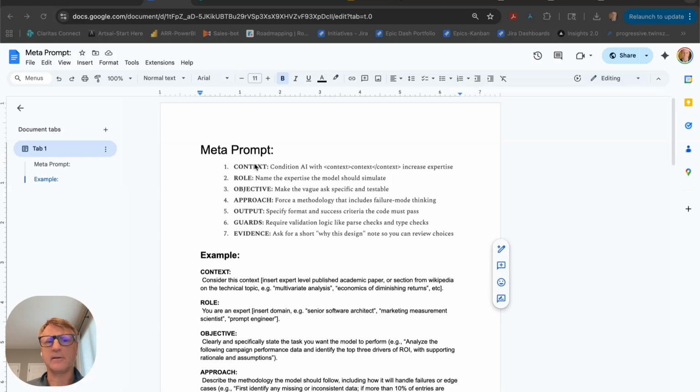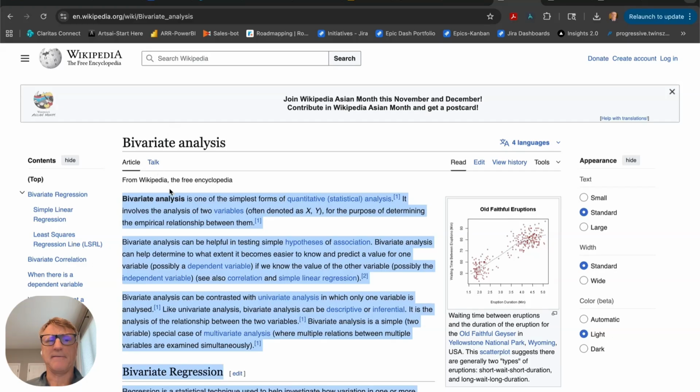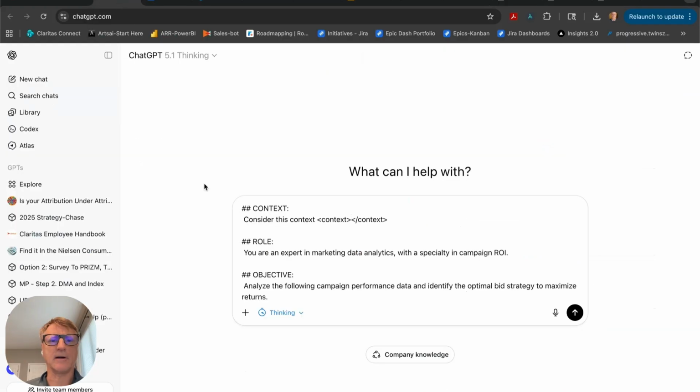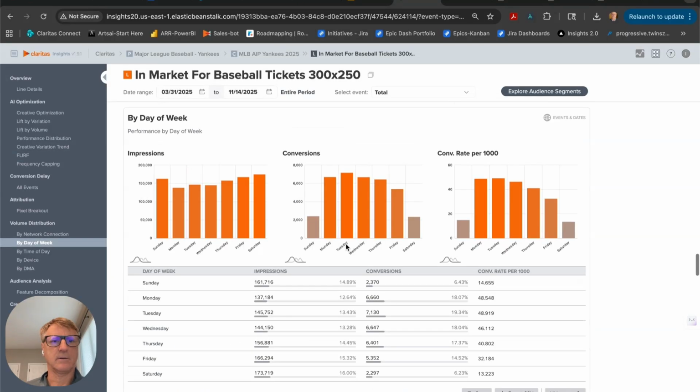In this case, we're going to focus on context, role, objective. We will come back to using that prompt here in a second window. We've got the context here. Consider this context. We're going to use the Wikipedia bivariate analysis, which is a pretty straightforward, simple analysis that we're looking for. We could go more complicated, and we will later on, but we'll go ahead and paste that context here. We are going to grab that same image from the report. Here we are.